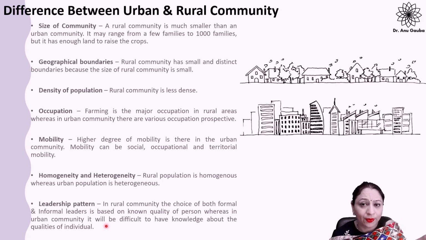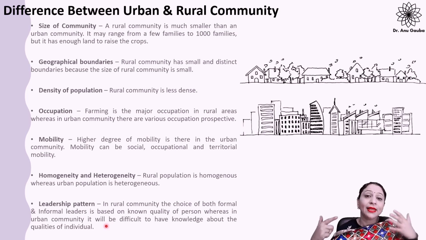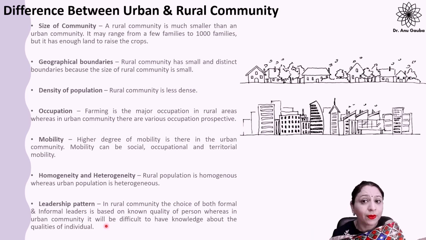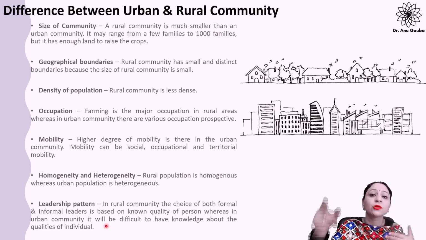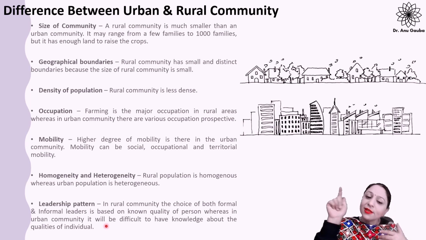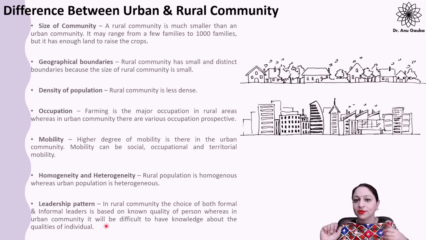So we know that person, and we are able to select that person. Why? Because we know that this is the person who is capable for this post. So in rural community, we know each other and we can elect the person as per our choice, because we know this person is capable and has leadership qualities.